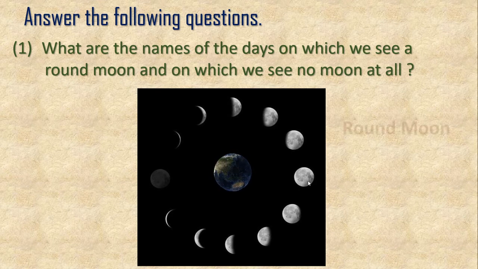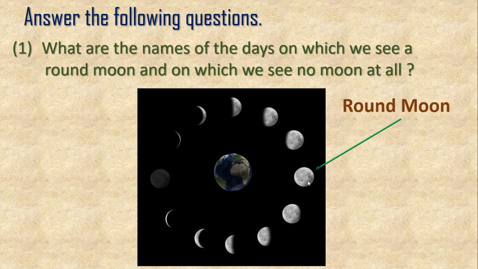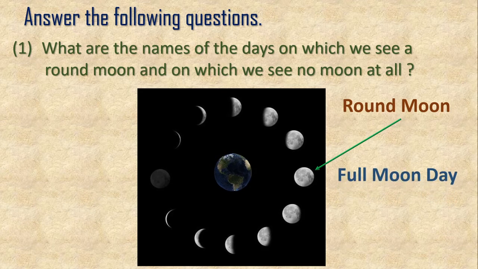This is a round moon, and this day is called full moon day. In Marathi and Hindi we call it Purnima. Aaj Purnima hai means that is full moon day, isn't it?